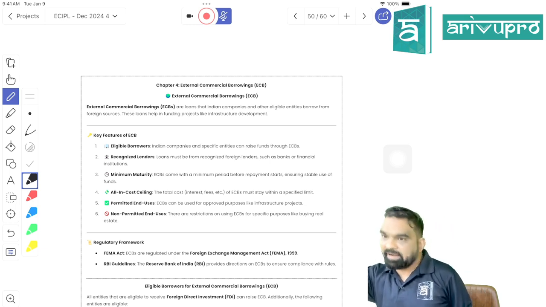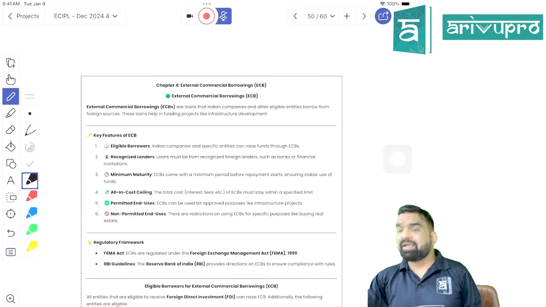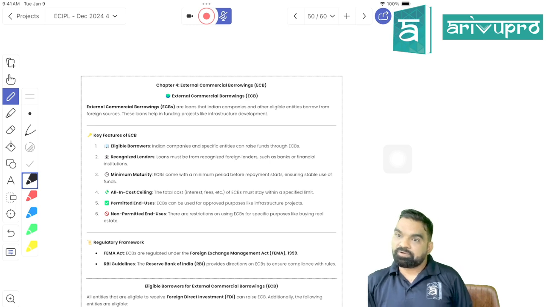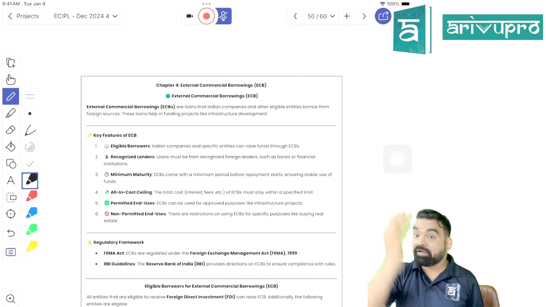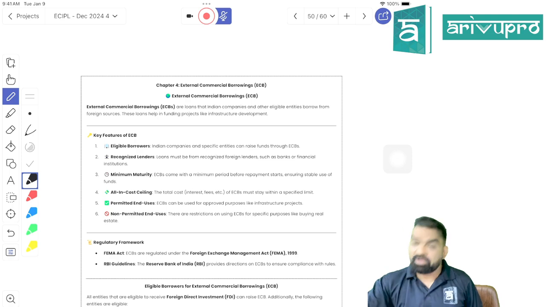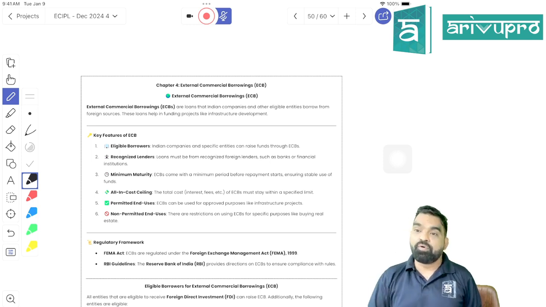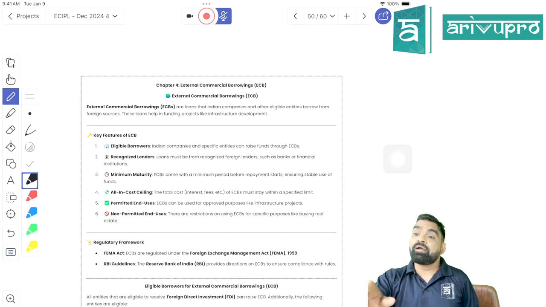As they are regulating the ECB, can I borrow 500 million US dollars from overseas? Yes or no? It totally depends upon RBI regulation, right? How much money you can borrow is going to be determined by RBI. What would be the maturity period of the loan? It is going to be determined by RBI.